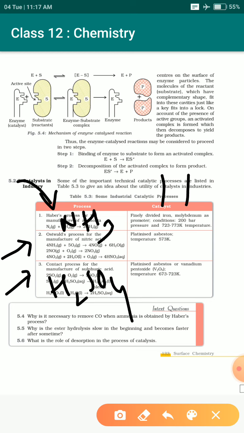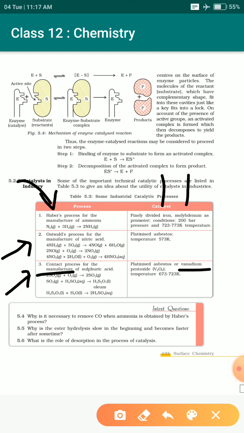Each highly useful substance has a catalyst used in its production. You write this also as homework.